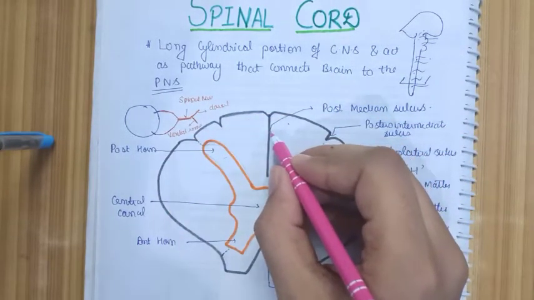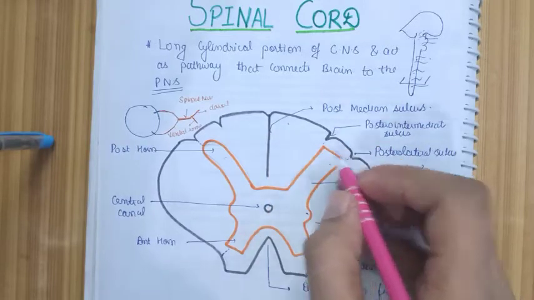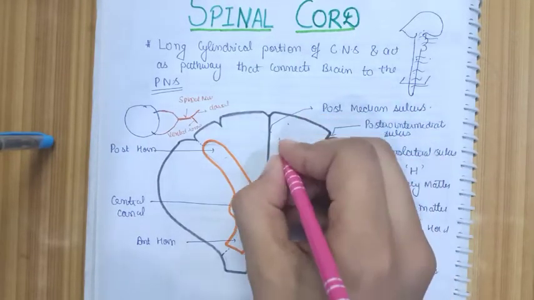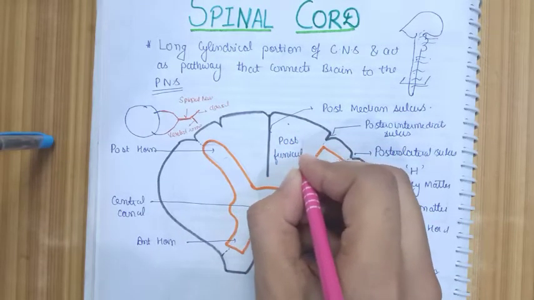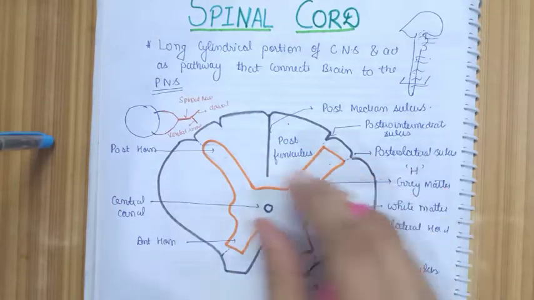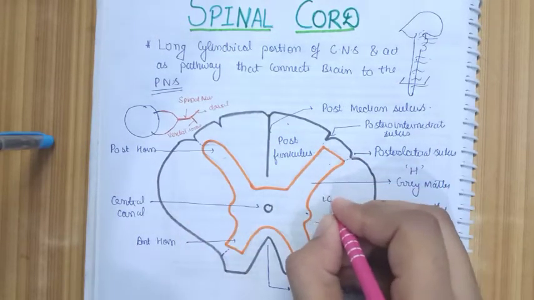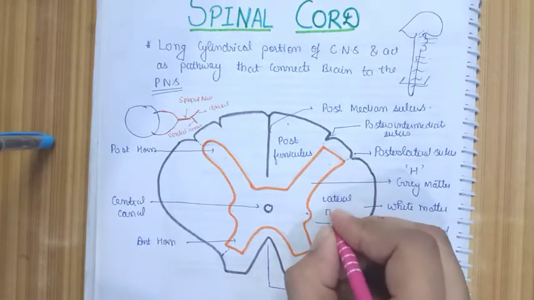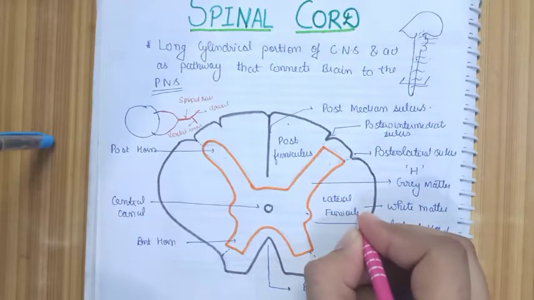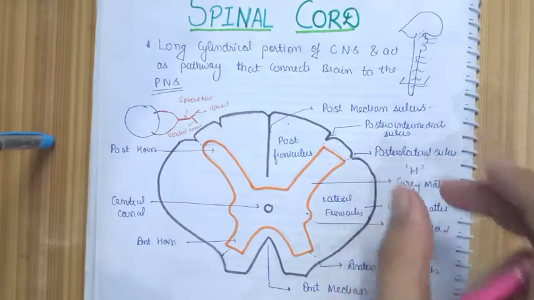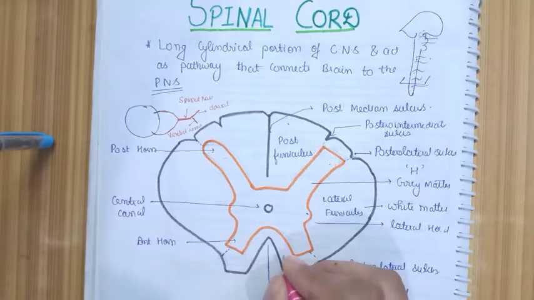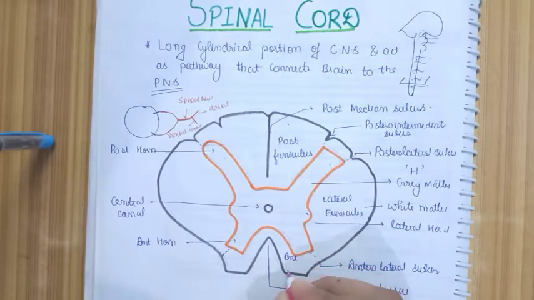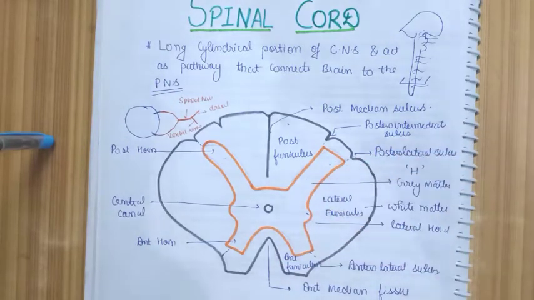So this whole part of the white matter from the posterior median sulcus to the posterior lateral sulcus is called the posterior funiculus. You can check out the spelling here, funiculus. On the sides, what will we have? The lateral funiculus. Between which portion? Between the posterior lateral sulcus and the anterior lateral sulcus we have the lateral funiculus, and on the anterior side we have the anterior funiculus. So this was the classification of the white matter of the spinal cord.